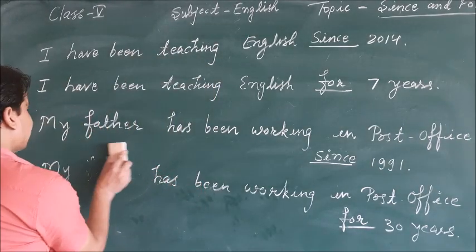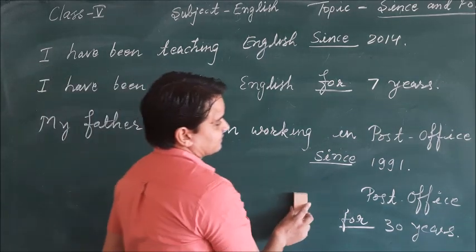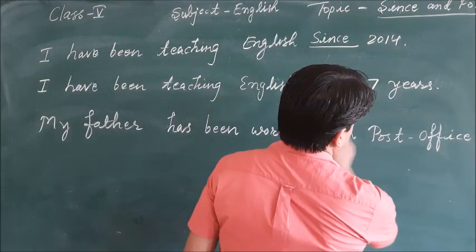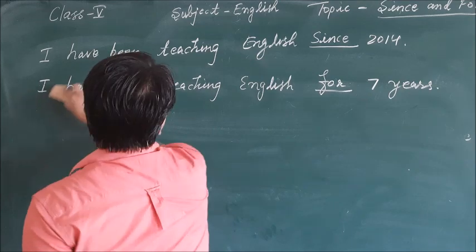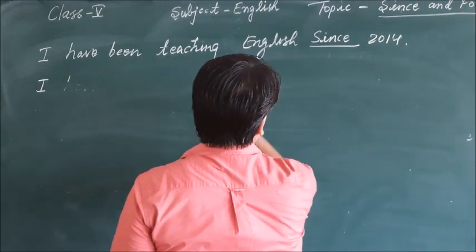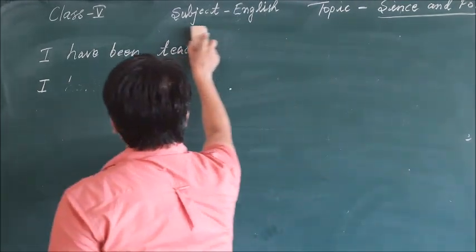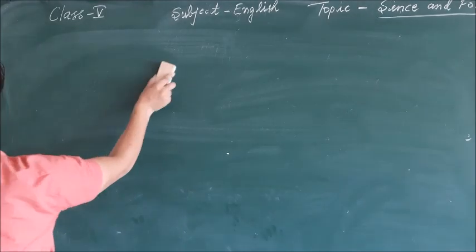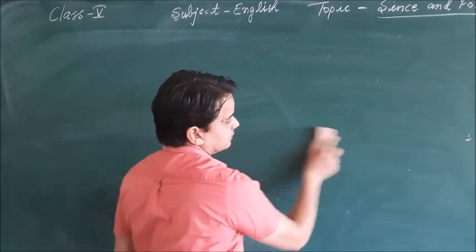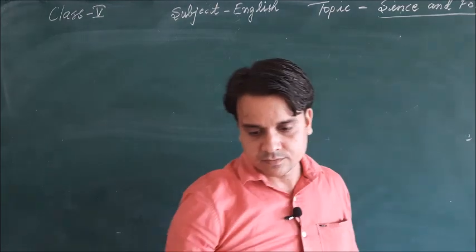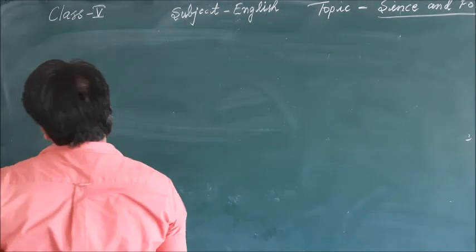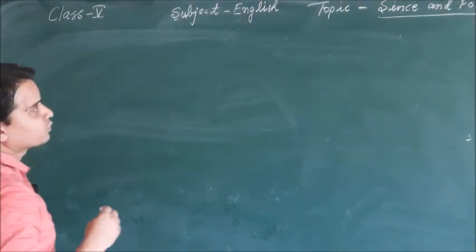Let us see some more examples so you will understand it clearly. The usage of since and for. Now let's see the use of since and for once again.